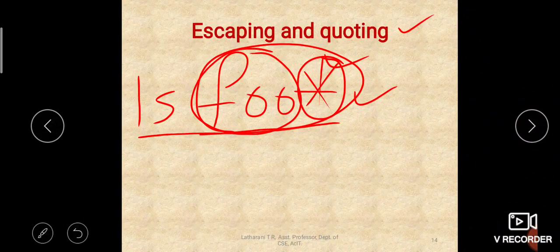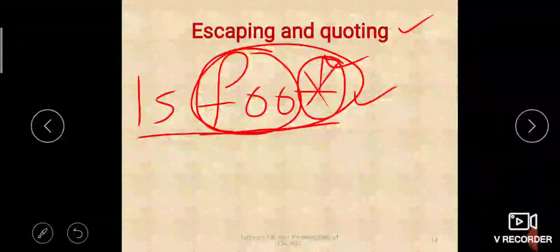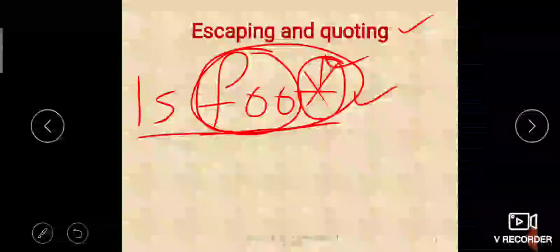For that purpose we use escaping and quoting. By using escaping and quoting you can remove the special meaning of meta characters which are present in the file names or patterns, which are not necessary. Okay, so let us look at some examples.